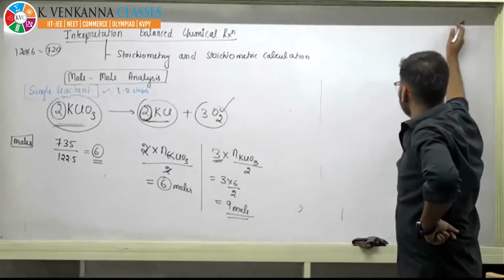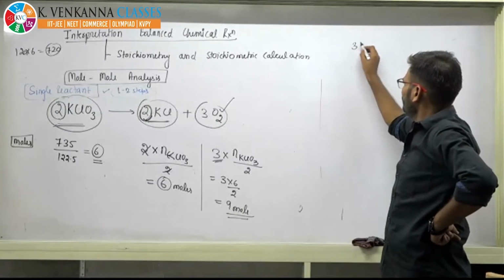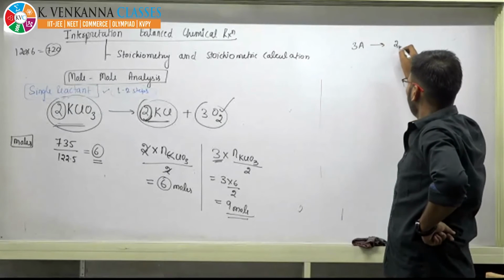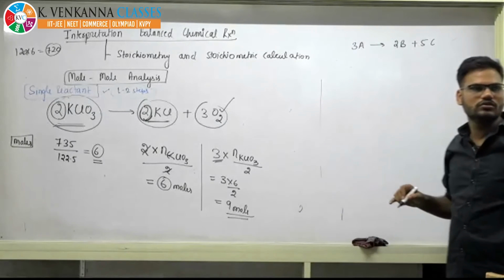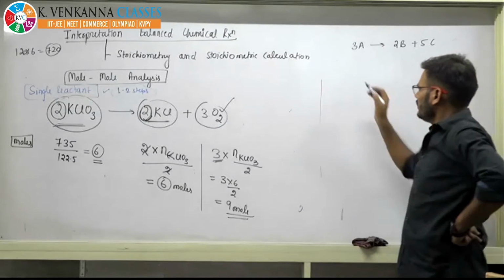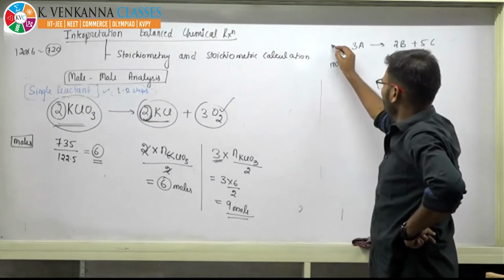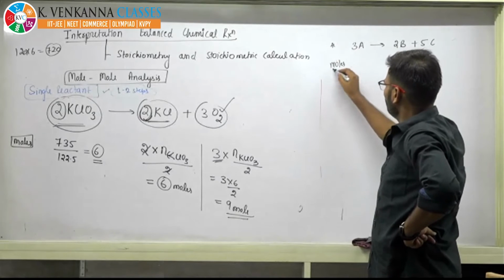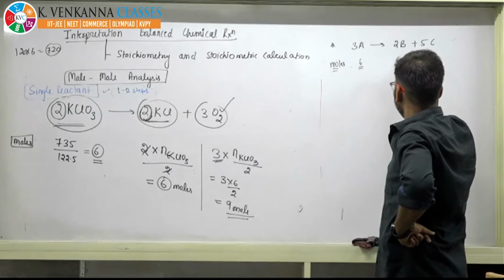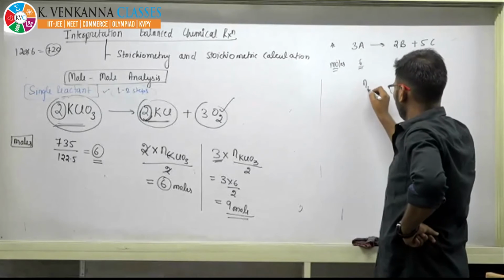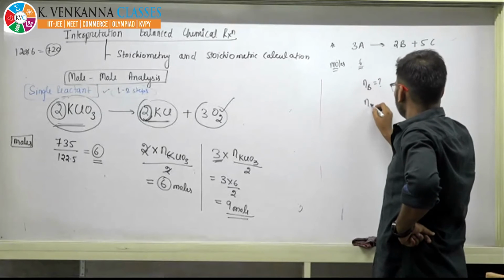Now I am giving you something like 3A gives 2B and 5C. It tells that the moles of A are 6. Can you calculate the moles of B and the moles of C?